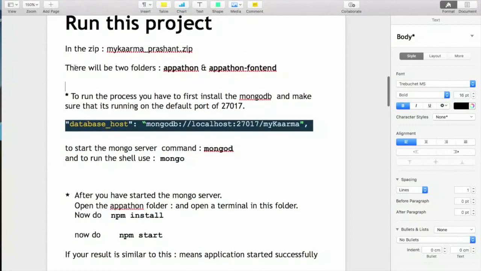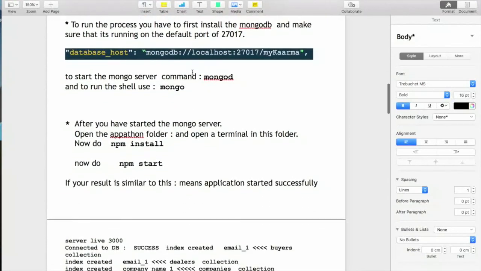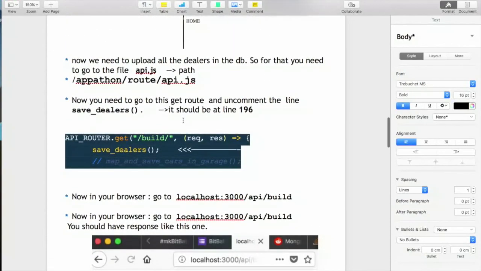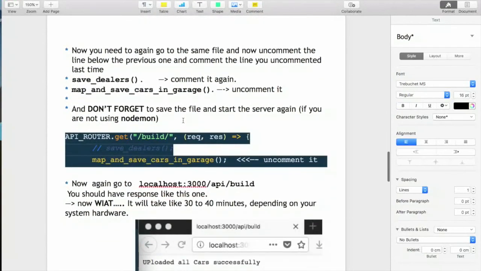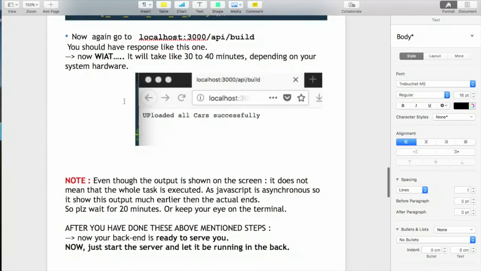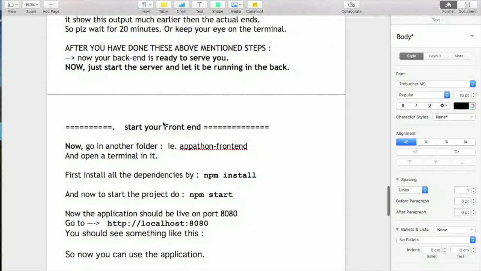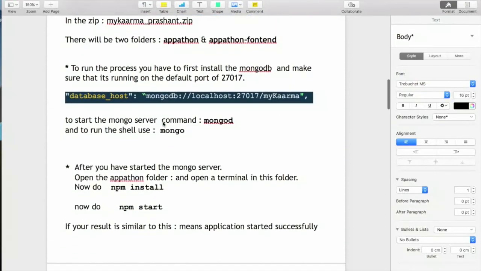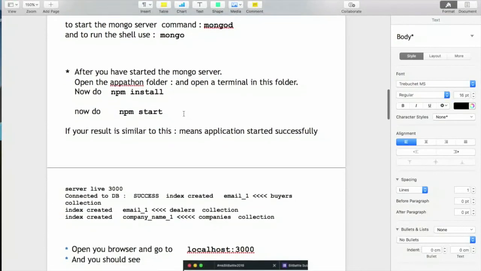So you can read this. It's very easy, and I think I could make another video on how to build and run this application, and you can go through this. This is very easy and step by step.